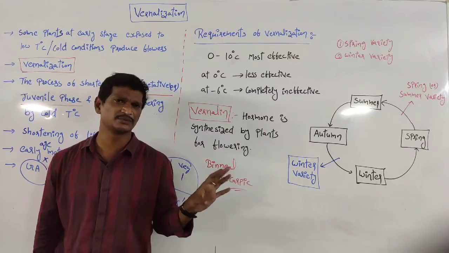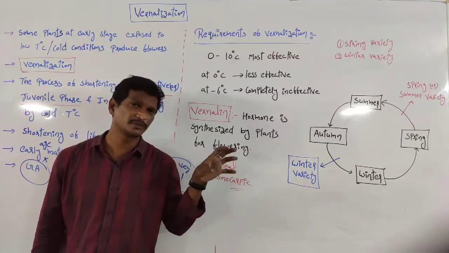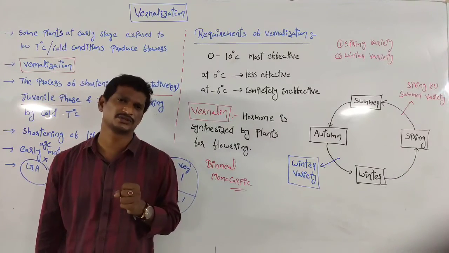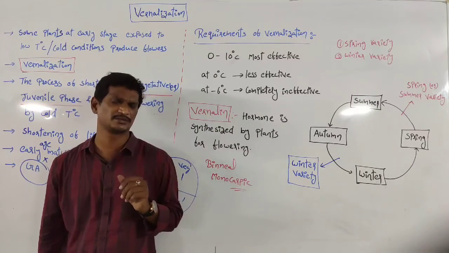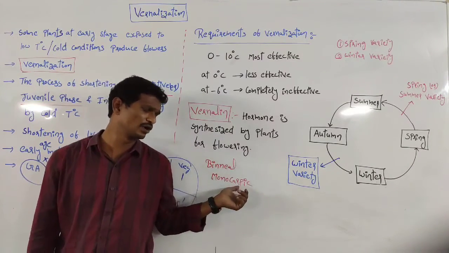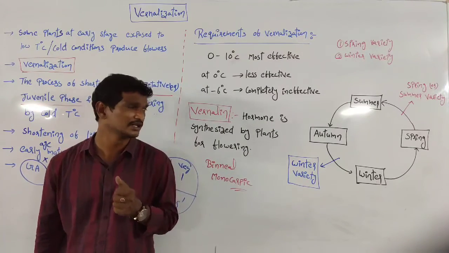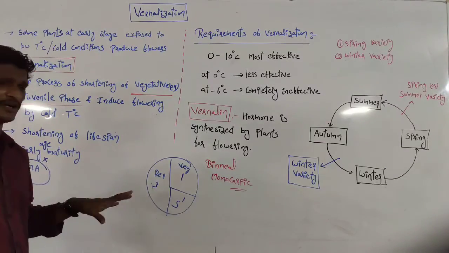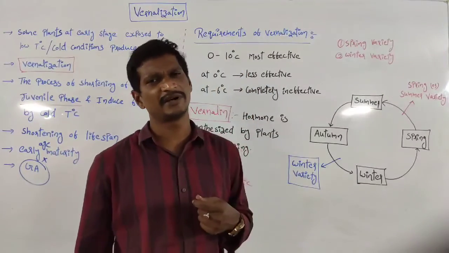So some of the biennial plants also require the vernalization process. Sugar beet, cabbage, carrot are the best examples. So biennial monocarpic plants also require the vernalization process. That is about the vernalization process. This chapter is completed. Next, we'll discuss the applications of biotechnology.